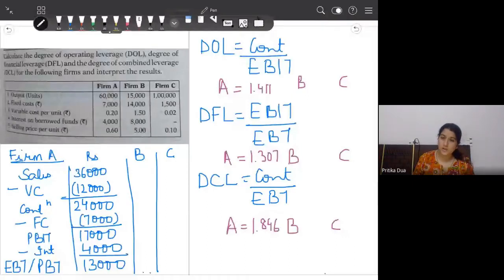Okay, so 30,500 is your profit before tax for firm B and 6,500 for firm C. I'll also check the answer. Yes, this is correct. Now you can calculate the leverages for firm B and C.